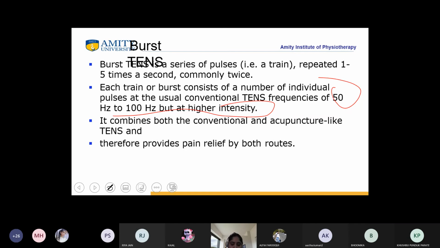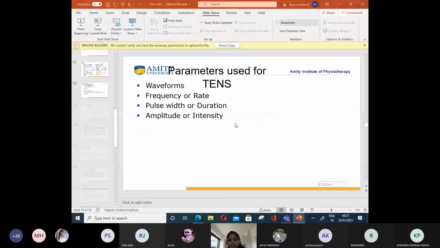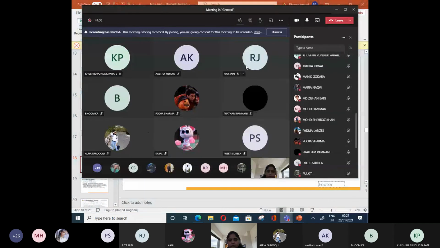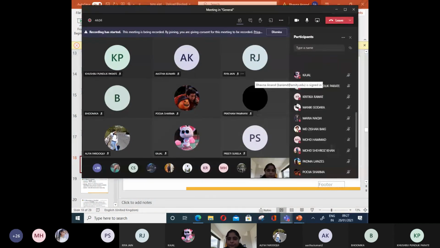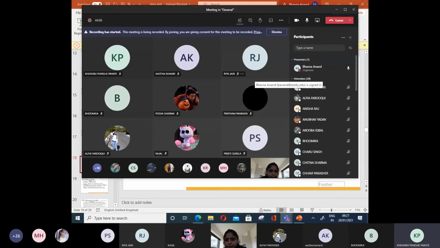Yes, students. If the burst TENS is combining both the conventional and the acupuncture-like TENS, it would be working in which theory for pain relief? Yes, students. Anybody? Khushbu?